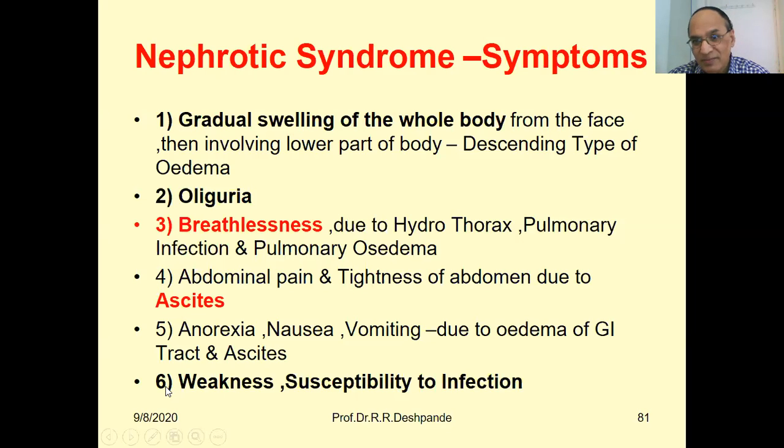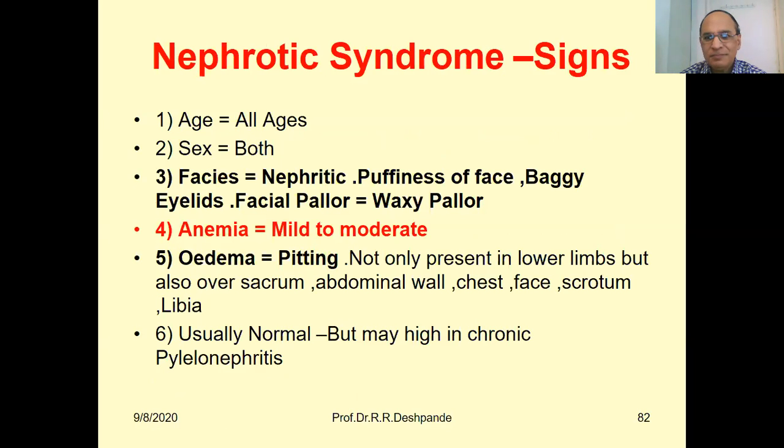Then weakness, naturally, your whole metabolism has been damaged. Susceptibility to infection, your immunity becomes less and you get chances of repeated different infections, urinary infection, respiratory infections. So these infections will be common when your kidney is damaged. Signs. What is the difference in symptoms? Symptoms mean the patient can tell, I have the swelling, I have the tightness, I have the pain, I have the breathlessness.